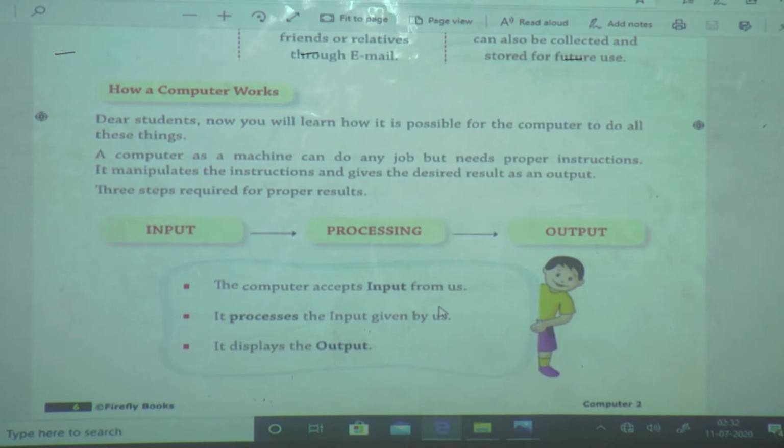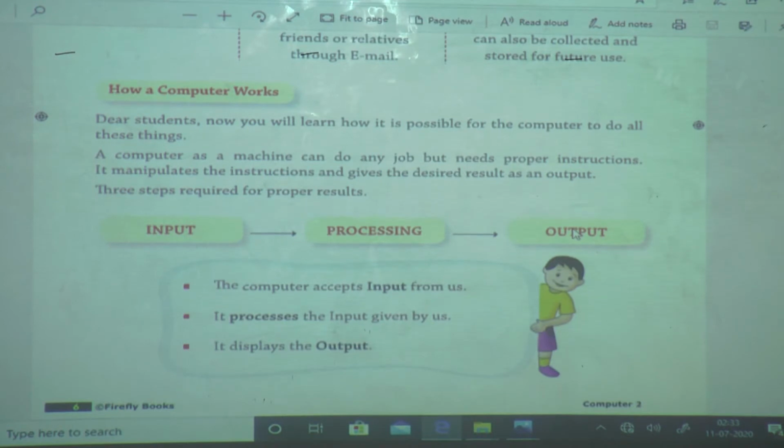If we give input to the computer, then it processes it and afterwards it gives output. One more example I will tell you. If we want to make orange juice, what do we have to do? Firstly, we take an orange, cut it, peel it, and put it in a mixer jar. And when we start the mixer, then we will get the